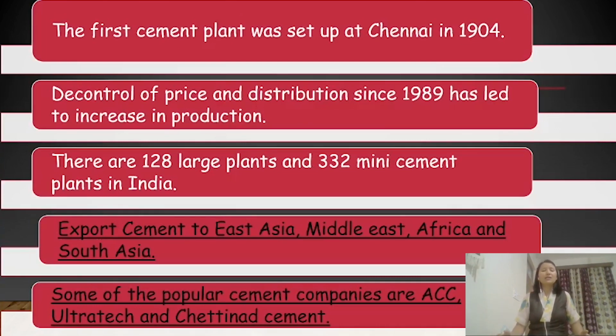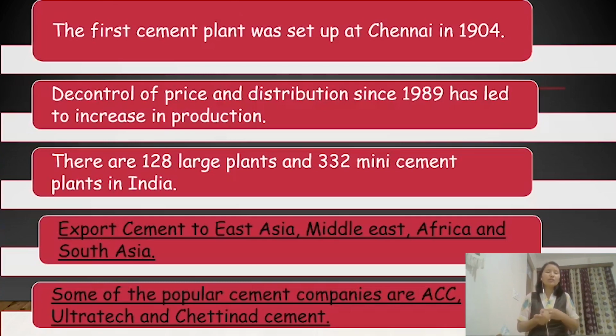In 1989, the government decontrolled the price and distribution. Decontrol means the government stopped controlling the price and distribution of cement. Because of that, there was an increase in production of cement, and a large increase in the setting up of cement industries, since prices are not controlled by the government.